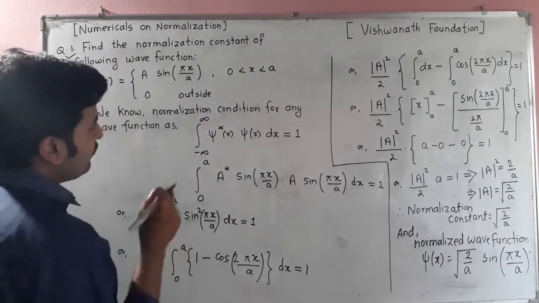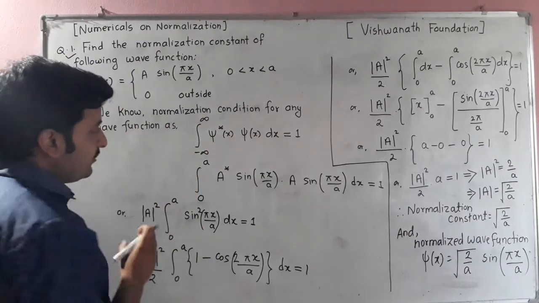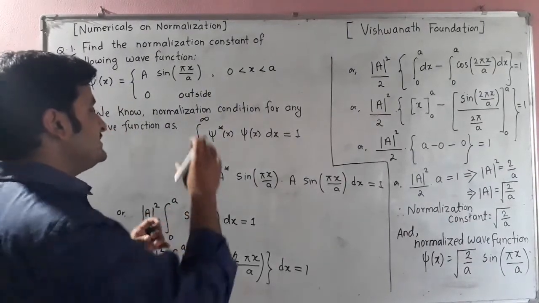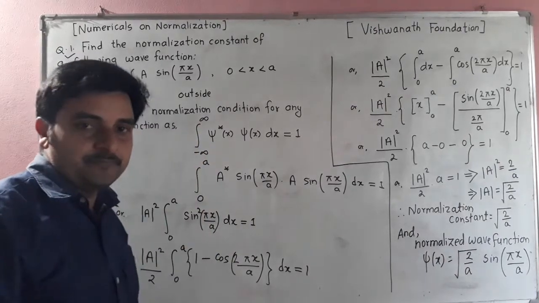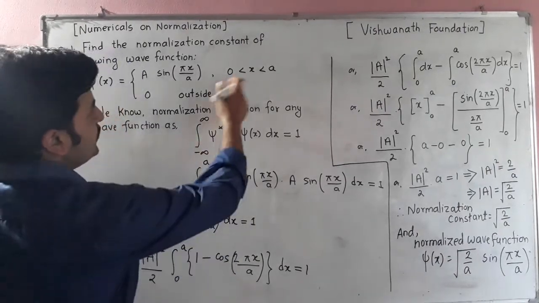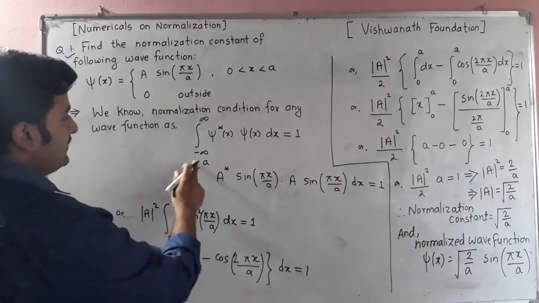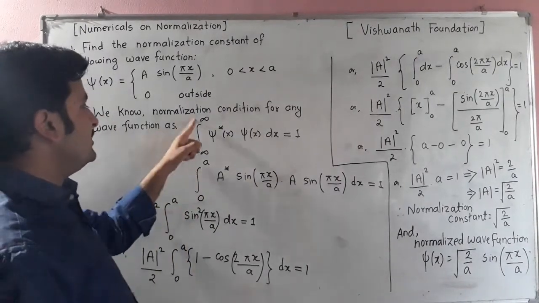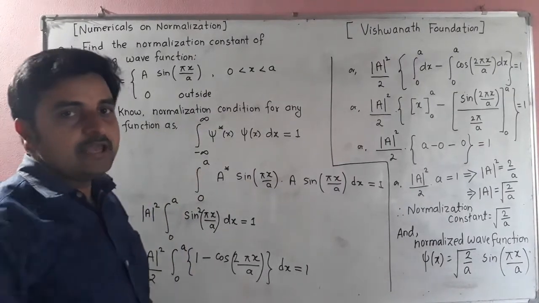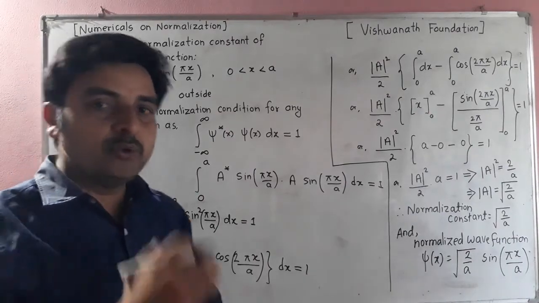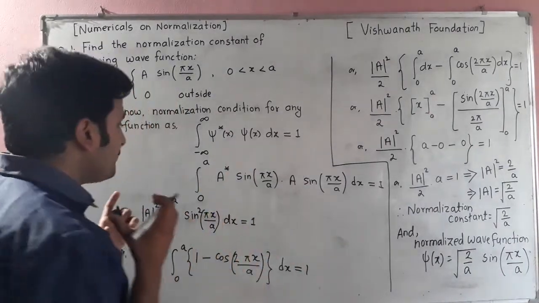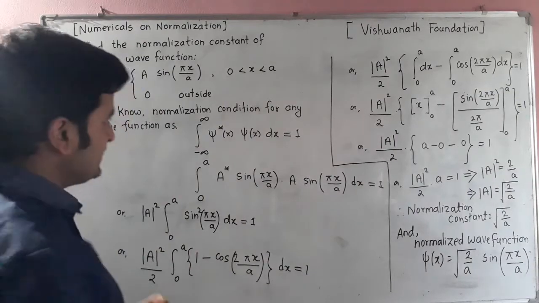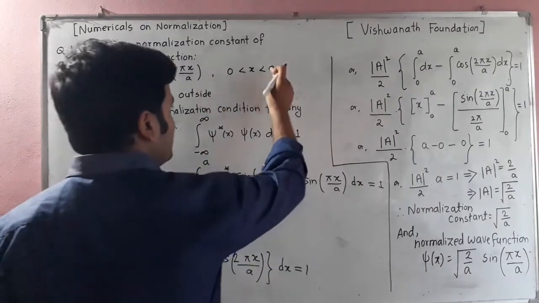So we just take one integration, and as the total space is from 0 to a, we can replace this integration limit. Minus infinity to plus infinity means lower limit to upper limit, and in our case the lower limit is 0 and the upper limit is a.